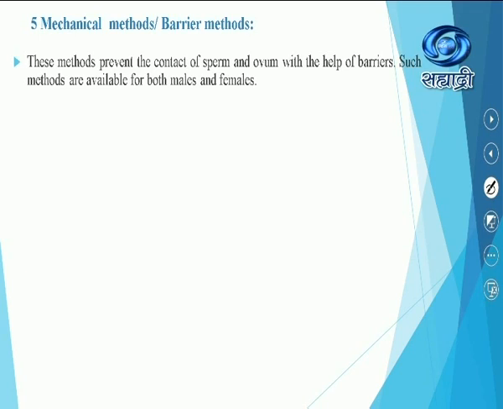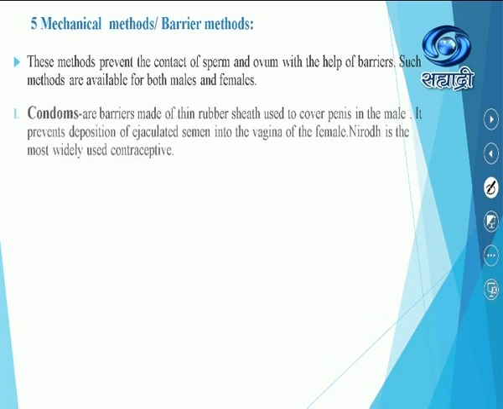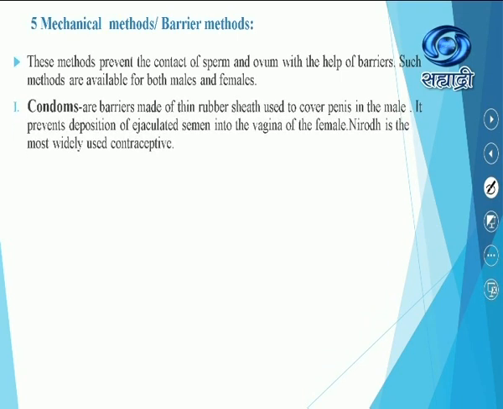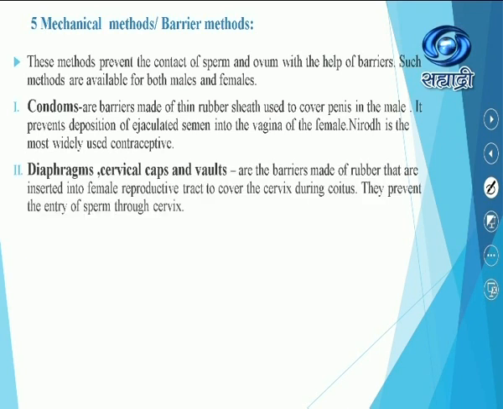Such methods are available for both male as well as female partners. Out of which the first important barrier is condoms, barriers made up of thin rubber sheath used to cover the penis in the male. It prevents deposition of ejaculated semen into the vagina of the female. Nirodh is the most widely used type of contraceptive.